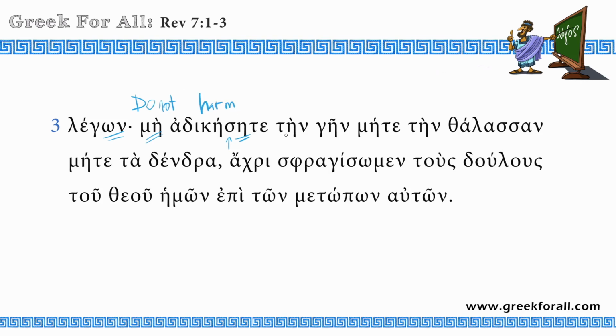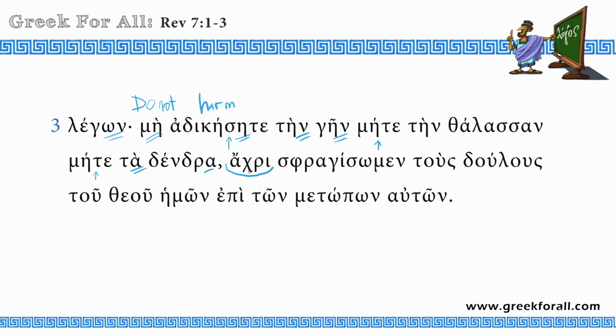Do not harm. Tengen, we have seen this one already 2 times. The earth. And of course, accusative case indicates that this is our direct object for this verb. Do not harm what? Do not harm the earth. We also have seen this one. Neither the sea nor the trees. So pay attention that this is plural, right? Plural for the neuter nouns. Nor the trees.